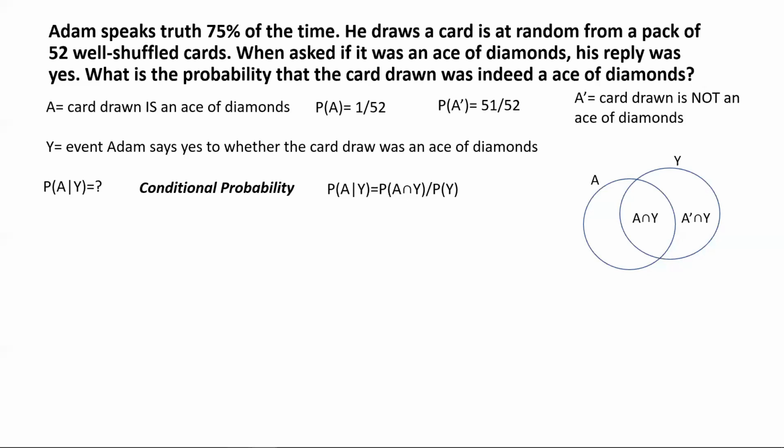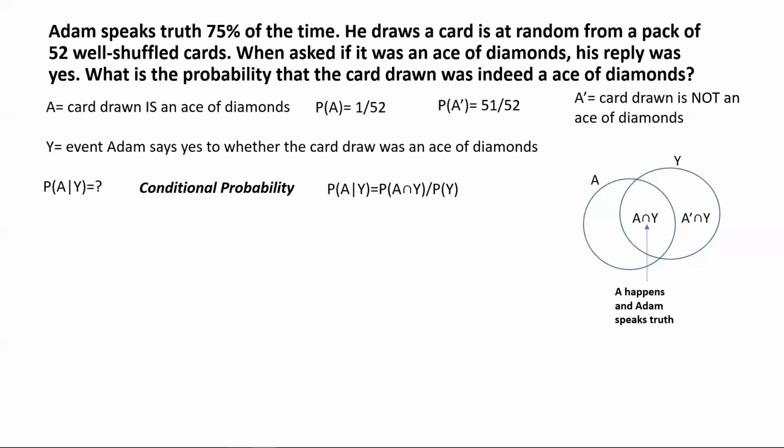So if I now get back to our problem, what does A intersection Y mean? It essentially means that the event A has happened, right? And Adam has said yes, meaning that Adam has told the truth, that indeed an ace of diamonds was picked by him.